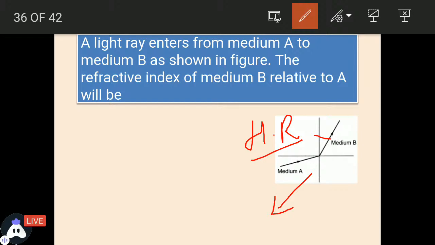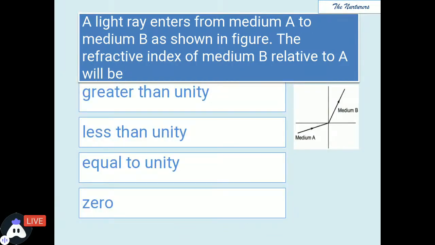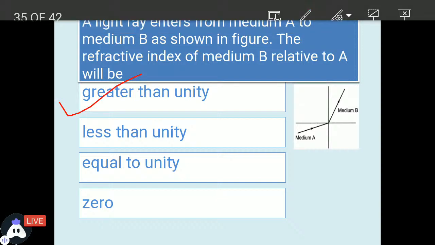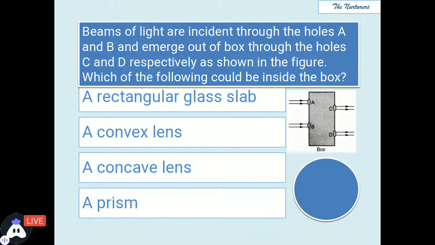So if we are talking about the refractive index of medium B with respect to A, what would it be? Yes, it would be greater than unity. Unity means 1. Since it is denser, the answer would be greater than unity. Moving ahead to the next question.